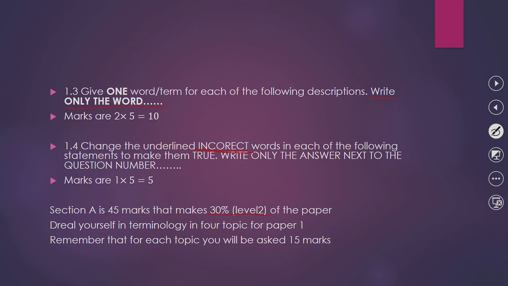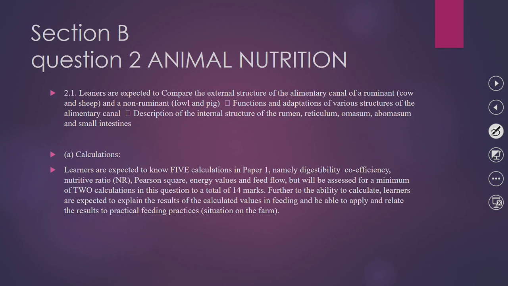Also remember that in that question, each topic has 15 marks for section A. So make sure that you get the 15 marks for each and every topic: animal nutrition, animal production and control, as well as animal reproduction.